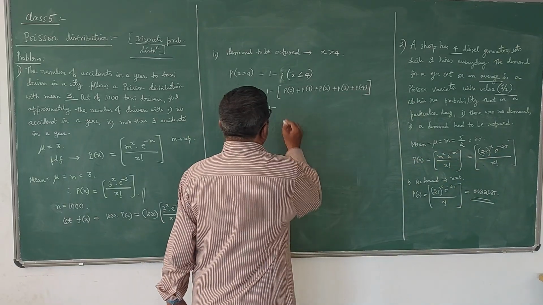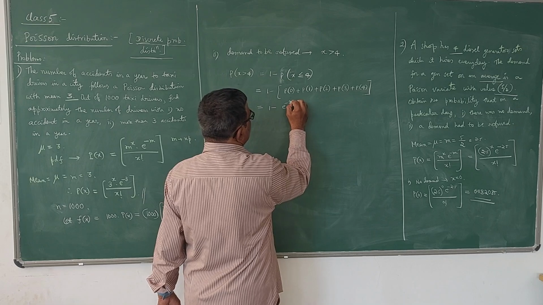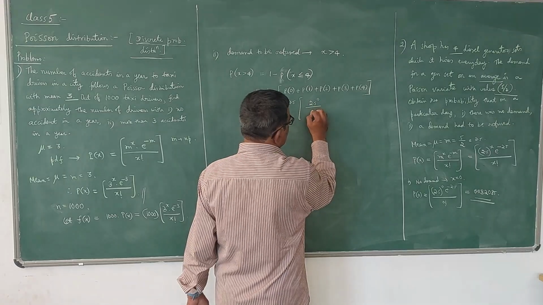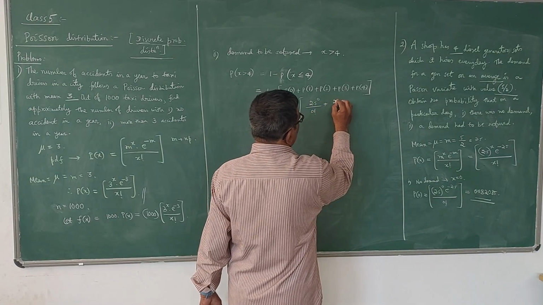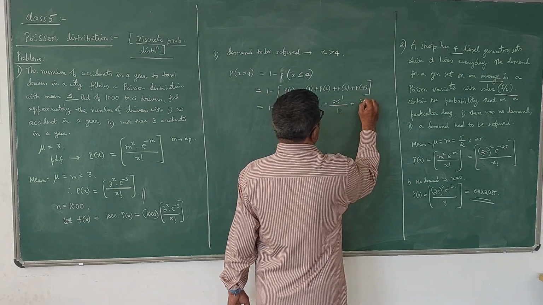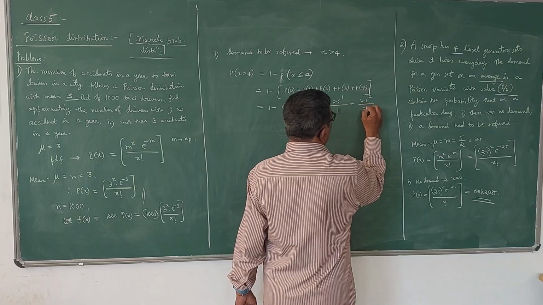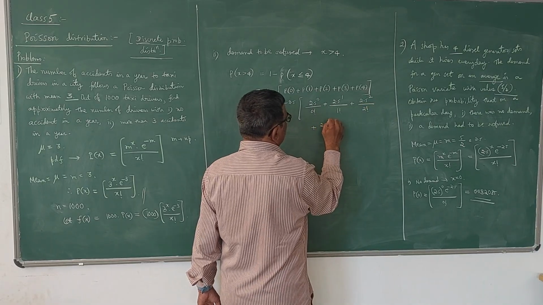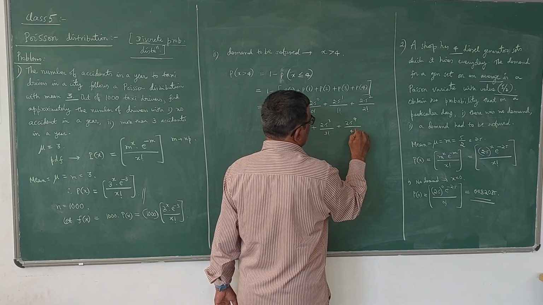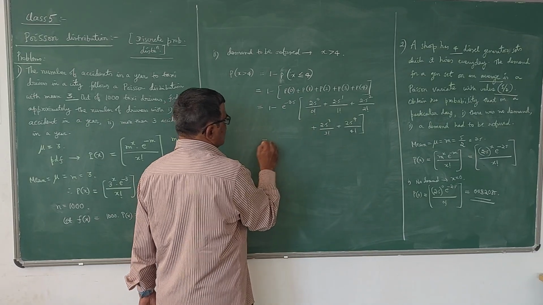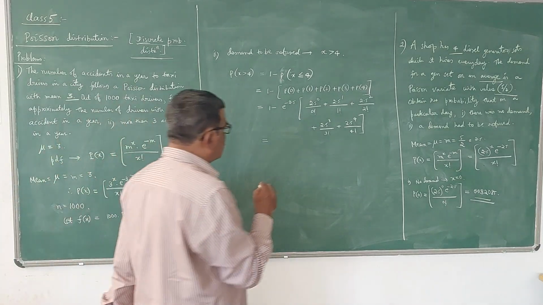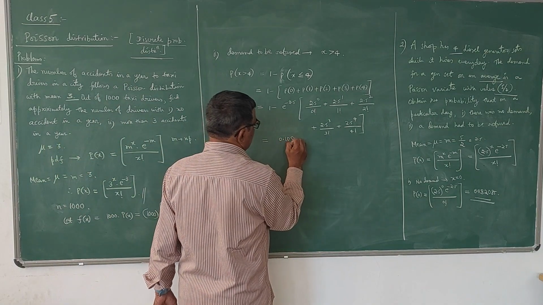E power minus 2.5 can be taken common, as it is common in all the terms. P of 0 is 2.5 to the power 0 divided by 0 factorial plus 2.5 power 1 divided by 1 factorial plus 2.5 square divided by 2 factorial plus 2.5 cube divided by 3 factorial plus 2.5 power 4 divided by 4 factorial. If you simplify the entire thing, you are going to get the answer as 0.10882.